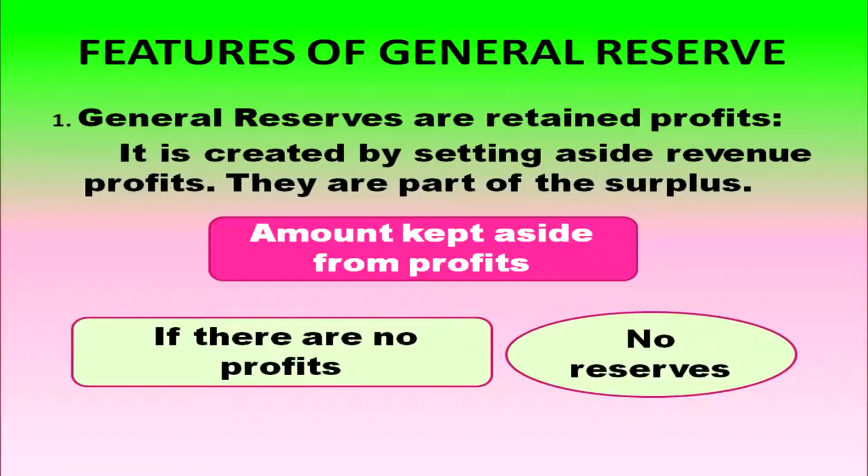General reserves are retained profits, and are created by setting aside revenue profits. General reserves are a part of the surplus. The amount for general reserve is kept aside from the profits only. If there is no profit, there is no reserve.